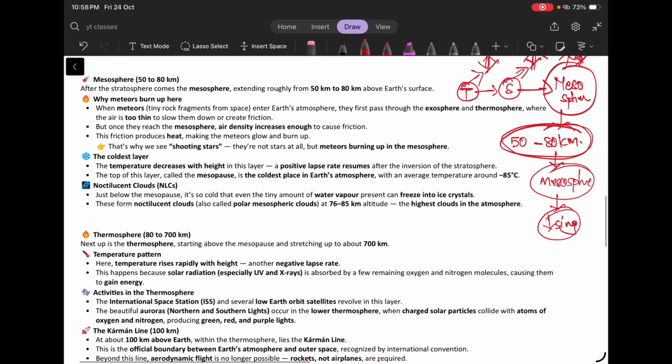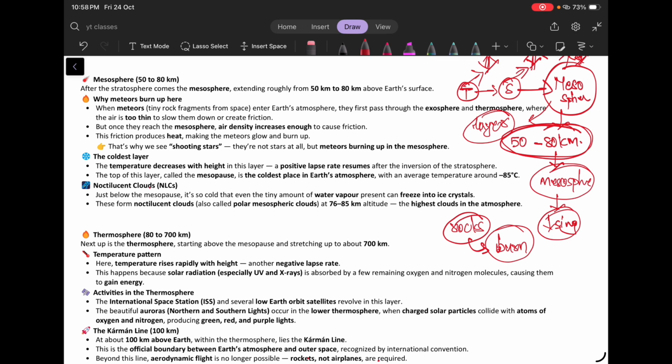Okay, and this mesosphere is the coldest atmospheric layer. Of all the layers, it is the coldest layer, right? And the meteors or the tiny fragments or rocks which are coming from space towards the earth surface will burn in this specific layer. Why?